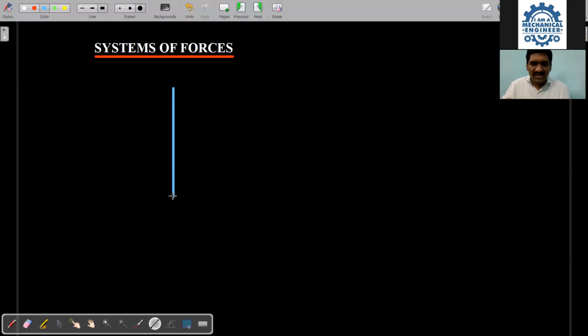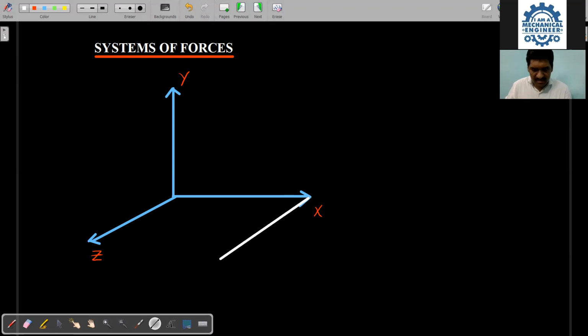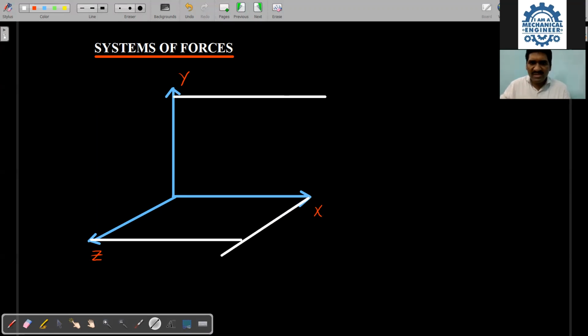Y-axis, X-axis, Z-axis. So Y, X, and then Z. Now I want to construct some planes inside it, like this. Can you say what is the name of the plane? Okay, no problem.